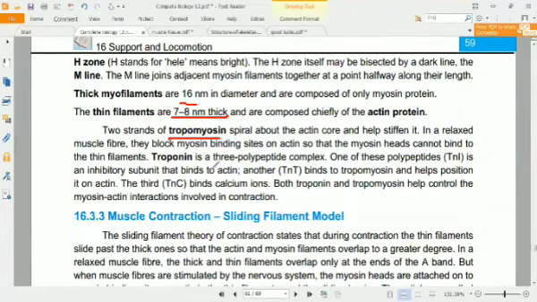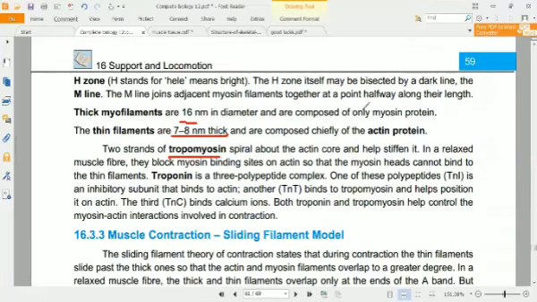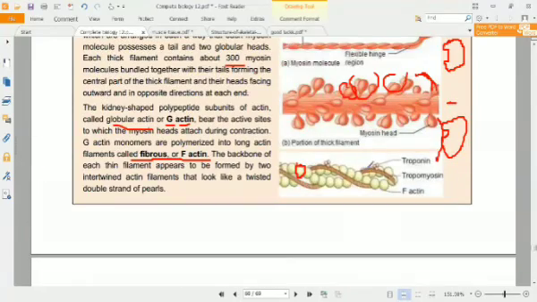Troponin is actually a 3-polypeptide complex. If you see here, there are 3 types of troponin proteins. One is TnI. TnI is I for inhibitory, Tn for troponin.